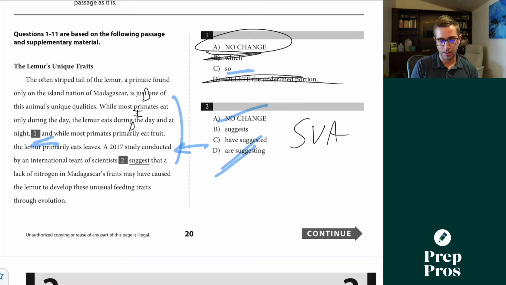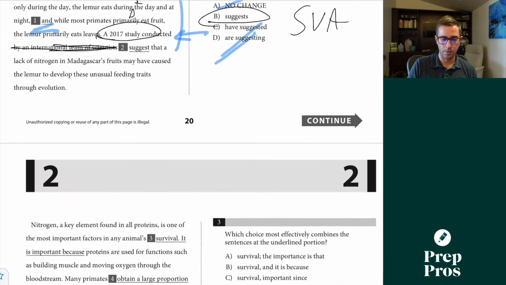My subject here: a 2017 study conducted by an international team of scientists, blank. So here's our prepositional phrase we want to get rid of. A 2017 study is the subject. We'd only say a 2017 study suggests. This is our only singular answer. That's a little bit of the hack we talked through in that other video there.